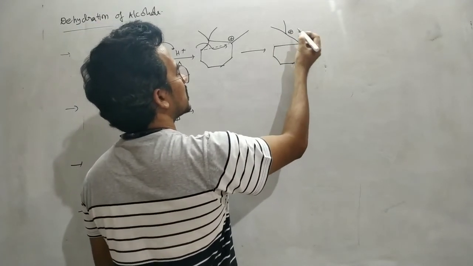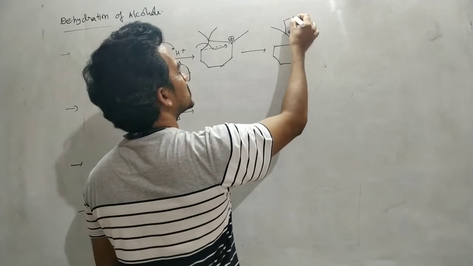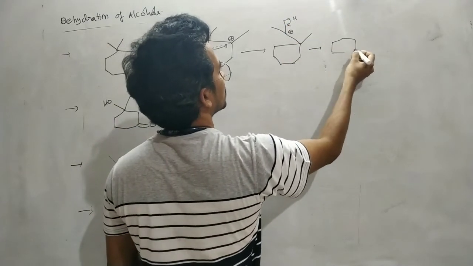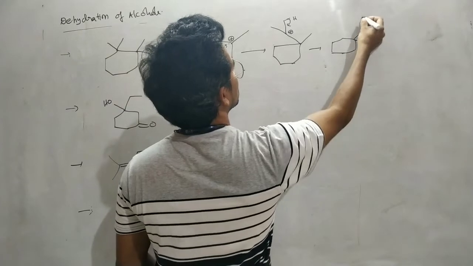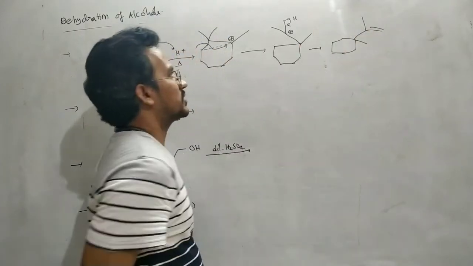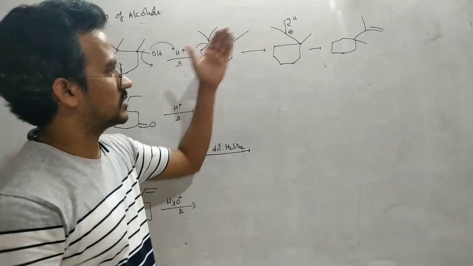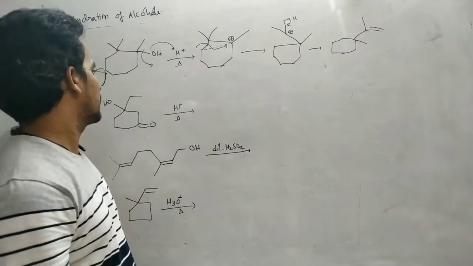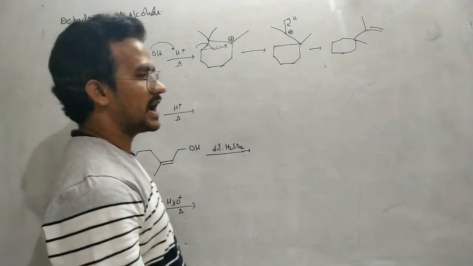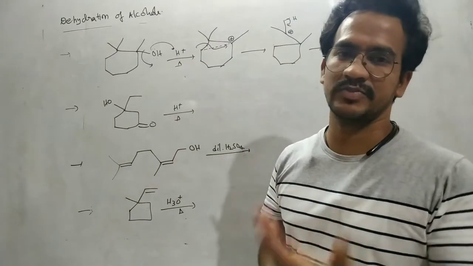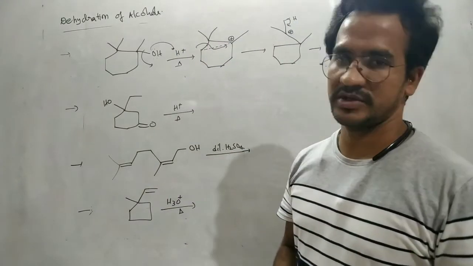Here there is a tertiary carbocation. Here no hydrogen, that's why here a proton is removed from this. So finally, 6-membered ring, methyl. So that is a major product. Okay, ring contraction takes place. So 7-membered ring is unstable, 6-membered ring is stable. Okay, so in a dehydration process, hydride migration, methyl migration, ring expansion, ring contraction are also possible.